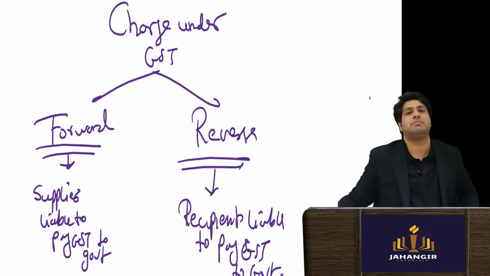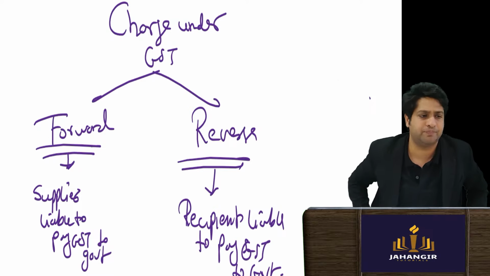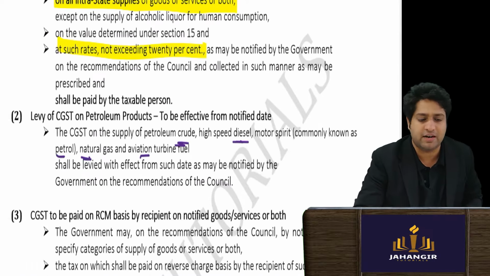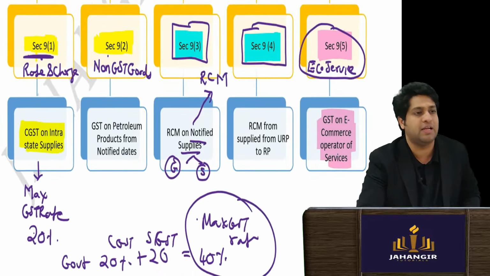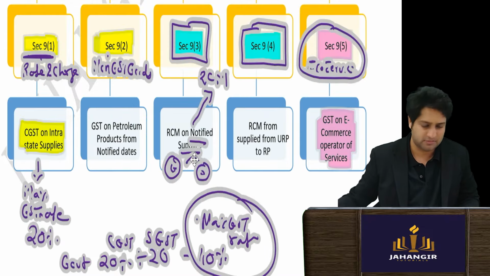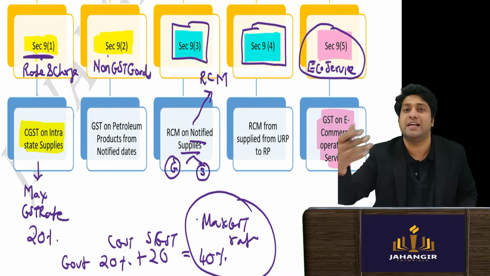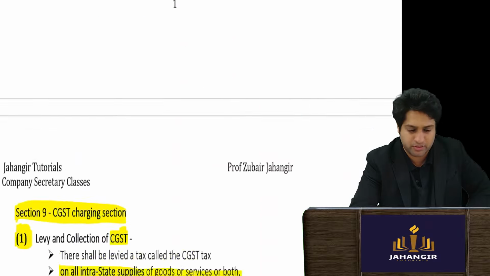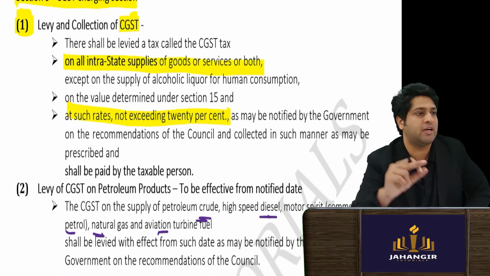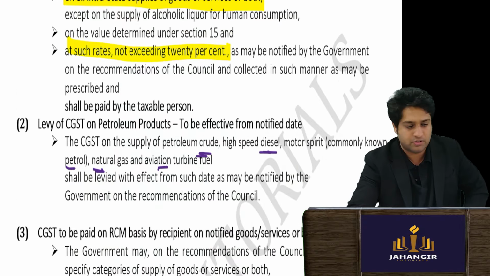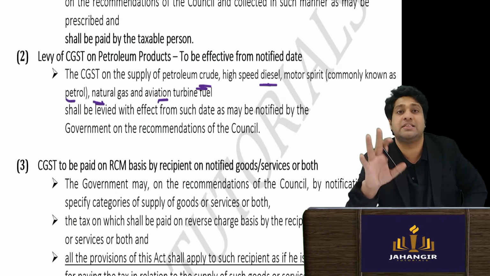Very simple. The recipient will pay. They will have to pay the tax directly to the government. If they don't pay, penalty will be levied on the recipient. That is your reverse charge. I will explain it with the help of an example when I come to it. So section number 9, subsection 1, we are done. That is what is the rate of tax. Then we saw the goods on which GST will not be applicable.